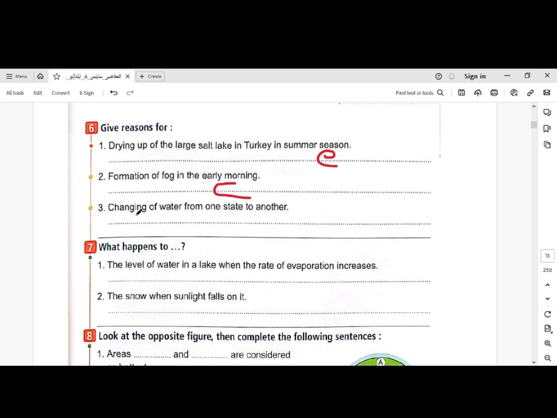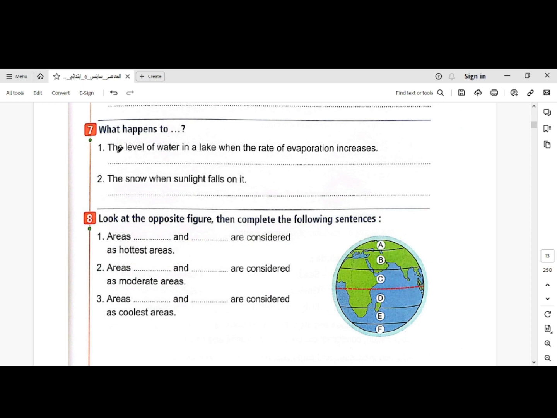Give reason for changing of water from one state to another: due to gaining or losing thermal energy. What happens to the level of water in a lake when the rate of evaporation increases? The level of water in this lake will decrease. What happens to the snow when sunlight falls on it? Snow will melt and change into liquid water.